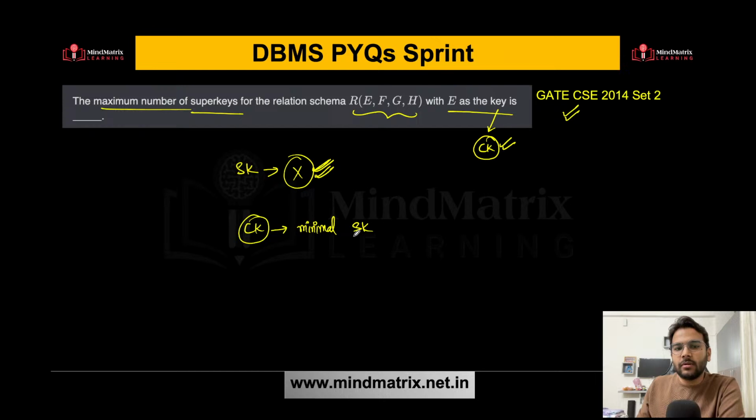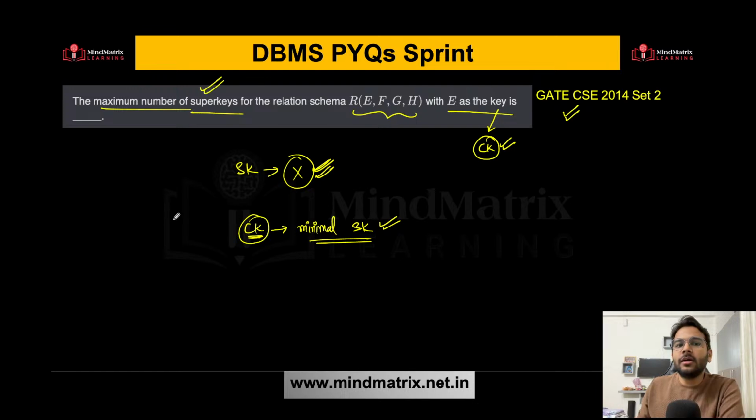That means you cannot remove any attribute from it. If you remove any attribute from the candidate key, then it will no longer be a key. So that is the reason we always say candidate key is nothing but a minimal super key. That means the minimum number of attributes by which you can still identify the tuple uniquely.